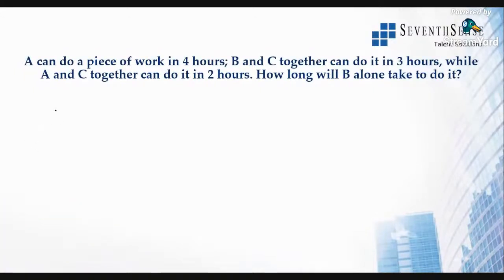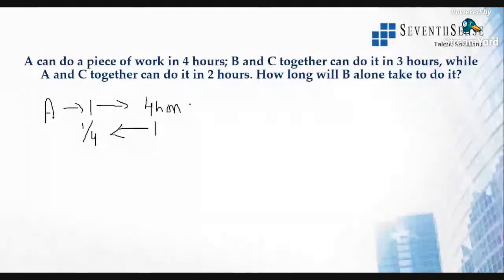That is, one work he does in 4 hours. So every hour, how much work will he finish? 1/4 of the work.